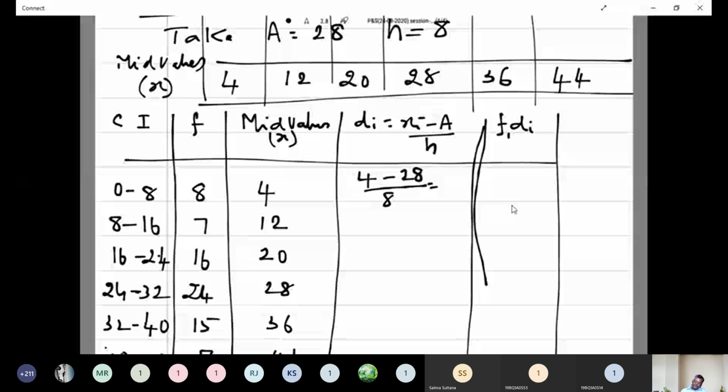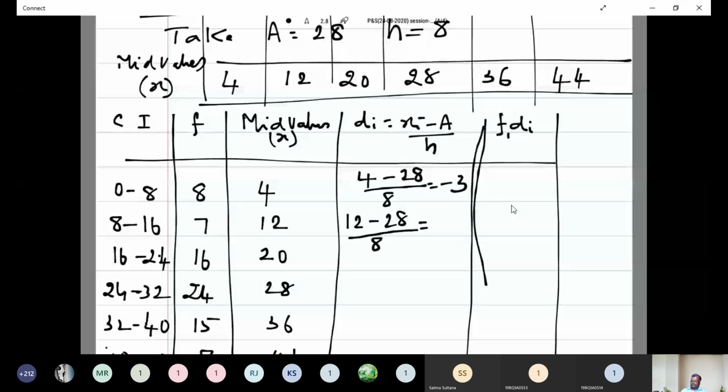Next, 12 minus 28 by 8, that is minus 2.